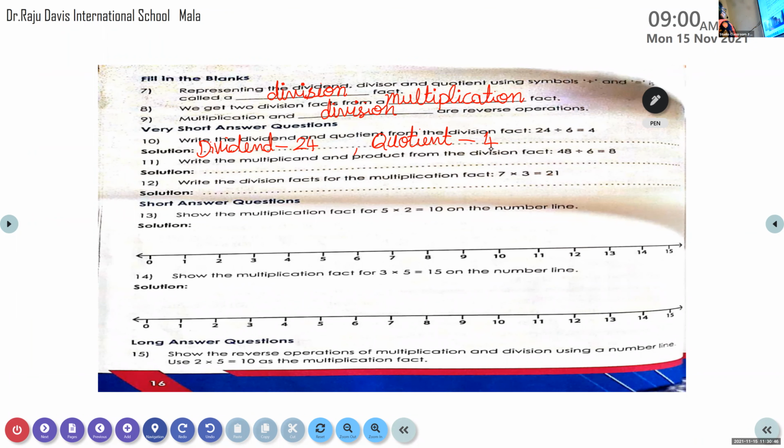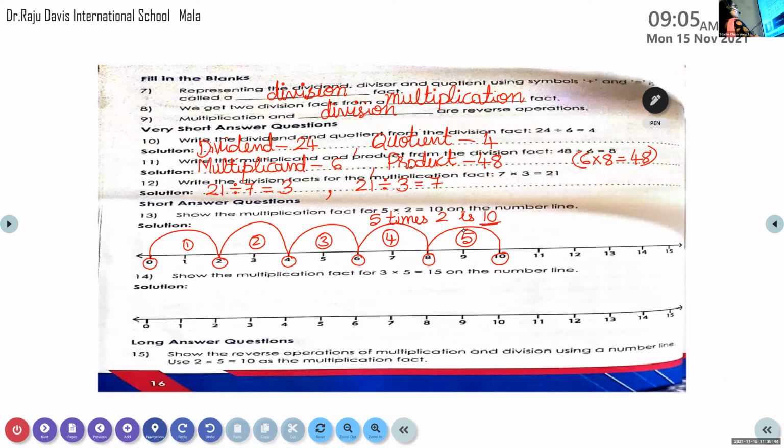You have to move backward. In multiplication, the number will go on increasing, isn't it? The product will be greater, so you have to move forward. 5 times 2 is 10. So every second number is to be circled, and 5 times you have to give a jump till the product.